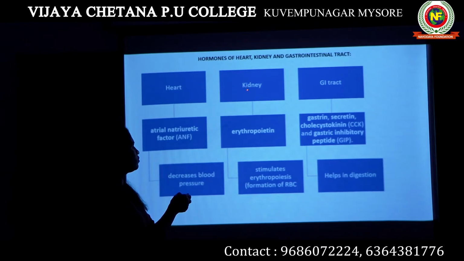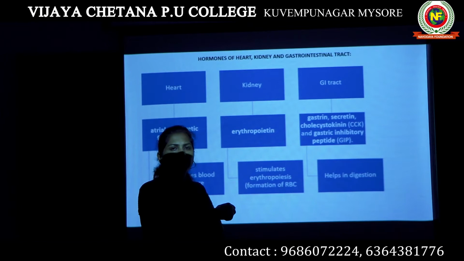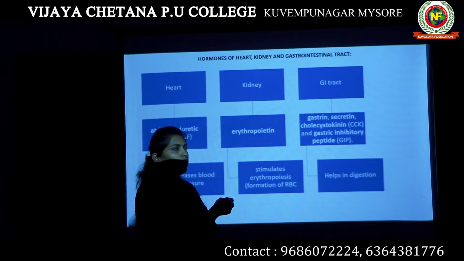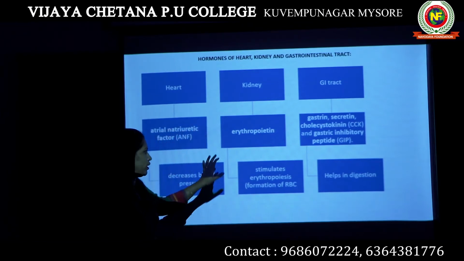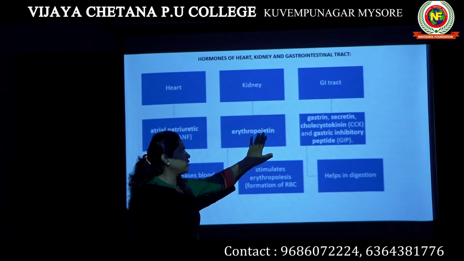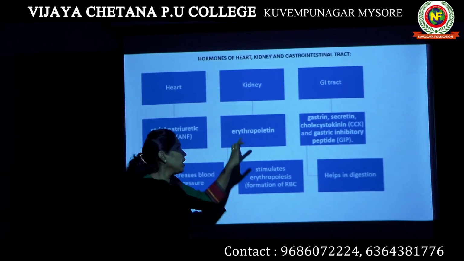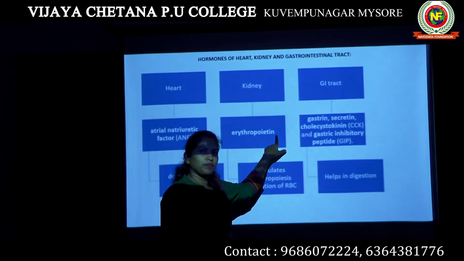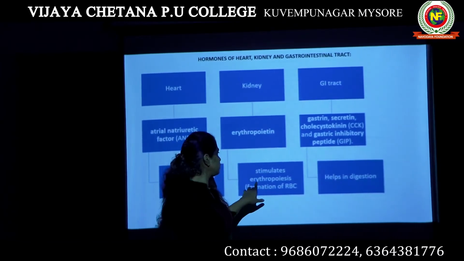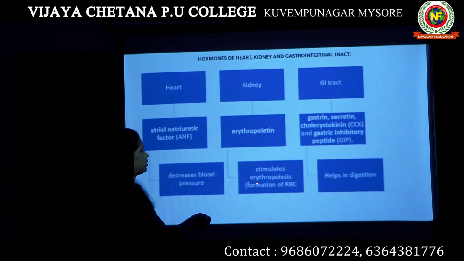The hormone produced by kidney is known as erythropoietin. What is the function of erythropoietin? Erythropoietin is a hormone. If you are aware of a term known as erythropoiesis, there is a process known as erythropoiesis. Here I have mentioned.